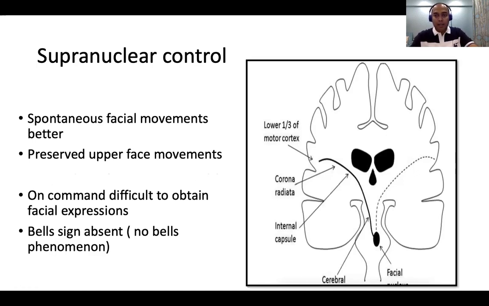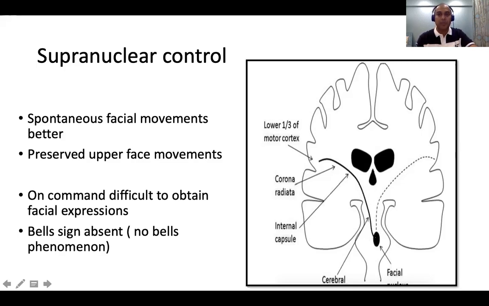Okay, right? But after the birth, the lower part of the nucleus has only contralateral supply, whereas the upper part of the nucleus still has a bilateral supply. So I repeat again, in utero, inside the uterus, the facial nerve nucleus has bilateral supply, but after birth, the lower part of the nucleus has only one supply, that is from the opposite side.